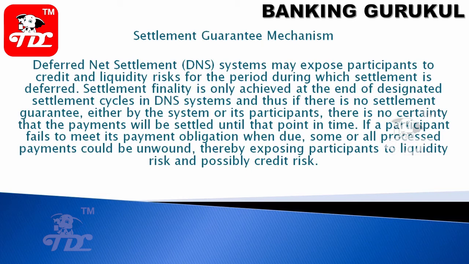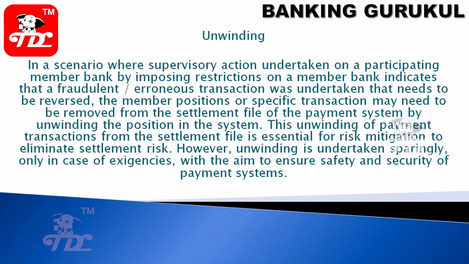Deferred netted settlement system may expose participants to credit and liquidity risk for the period during which settlement is deferred. Settlement finality is only achieved at the end of the settlement cycle. So already we have discussed, it will be 4 times in a day. So how to get guaranteed credit, whether you will get money from the other bank, or liquidity risk, whether at a particular point we have the liquidity to match the debit or credit settlement amount. Your money should be ready to settle the amount.